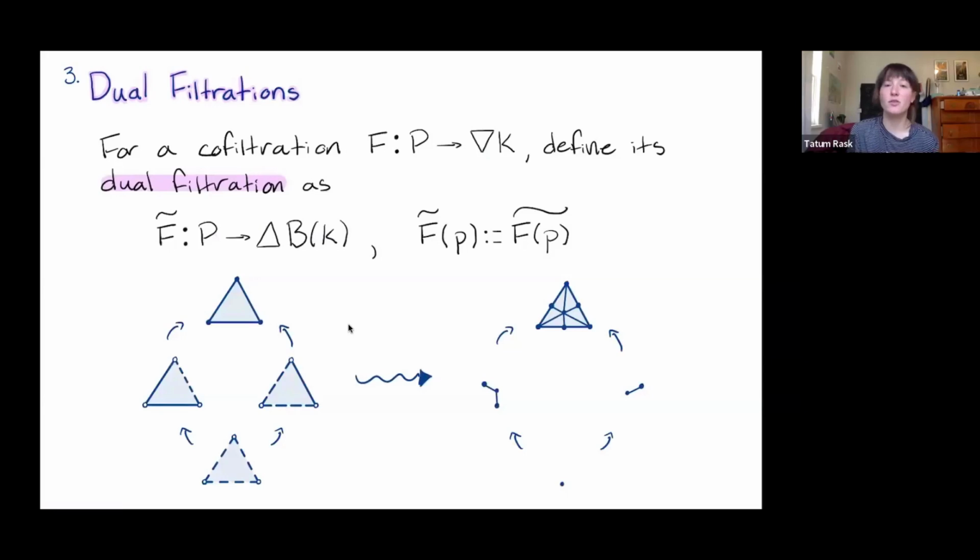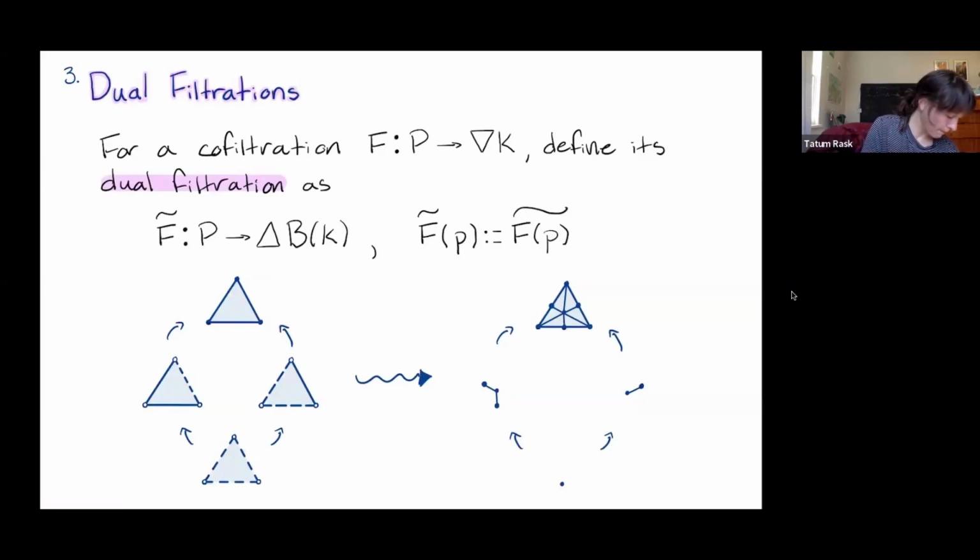And so now we know what to do with supercomplexes, and we can do this for an entire cofiltration. So if we have a cofiltration of a simplicial complex K indexed over a poset P, we can define its dual filtration as follows. Now it's going to be a filtration of the barycentric subdivision of our simplicial complex, and it's going to be indexed over the same poset P. If we fix an element in our poset, what subcomplex are we going to assign to that element? Well, you're just going to look at the dual subcomplex for the corresponding element of our cofiltration. So again, here's one example. We have a cofiltration of our standard 2-simplex on the left, and then its dual filtration on the right.